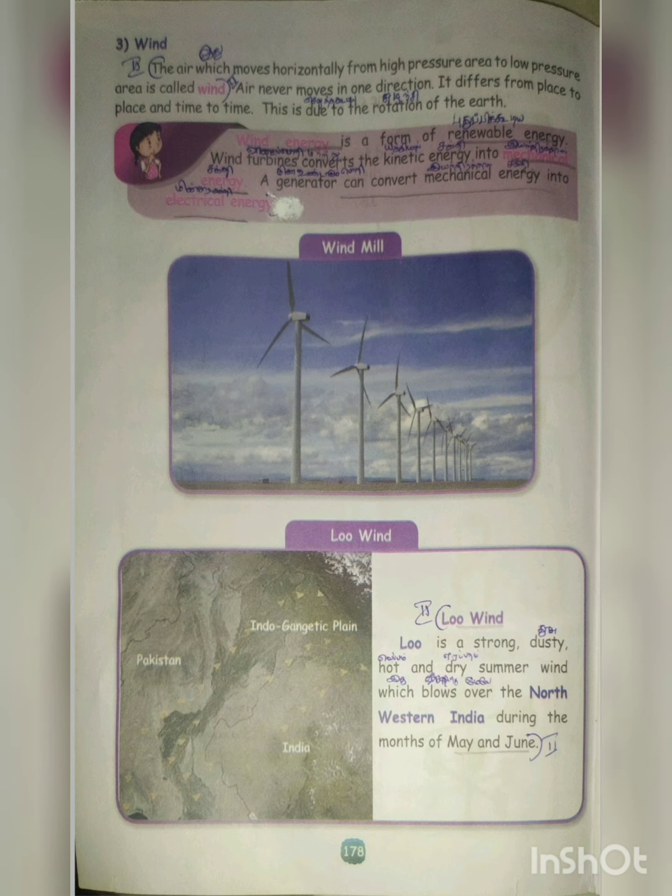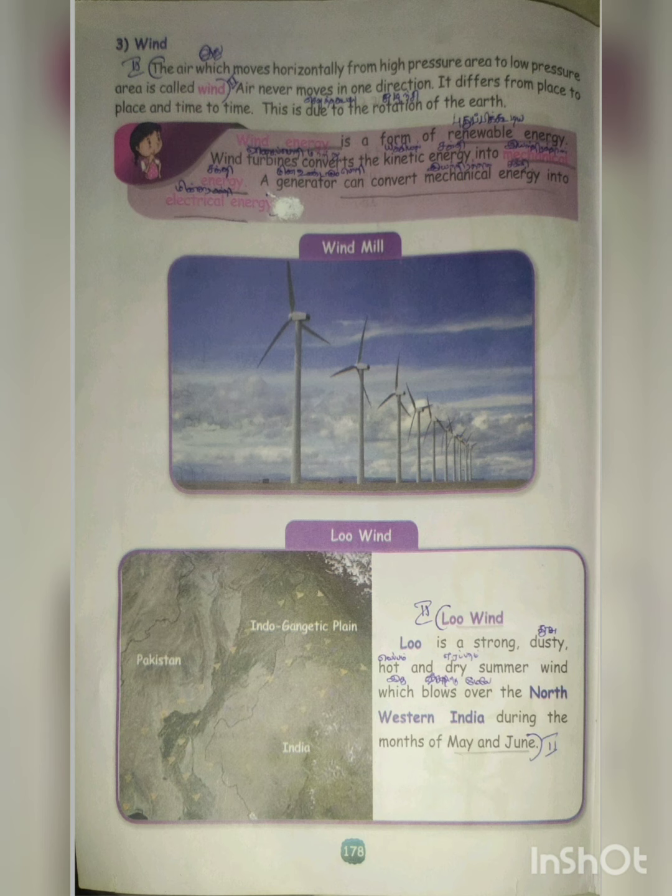Wind. Air that moves horizontally from a high pressure area to a low pressure area is called wind. Air never moves in one direction; it differs from place to place and time to time, due to the rotation of the earth. Wind energy is a form of renewable energy. Wind converts kinetic energy into mechanical energy, and a generator can convert the mechanical energy into electrical energy.